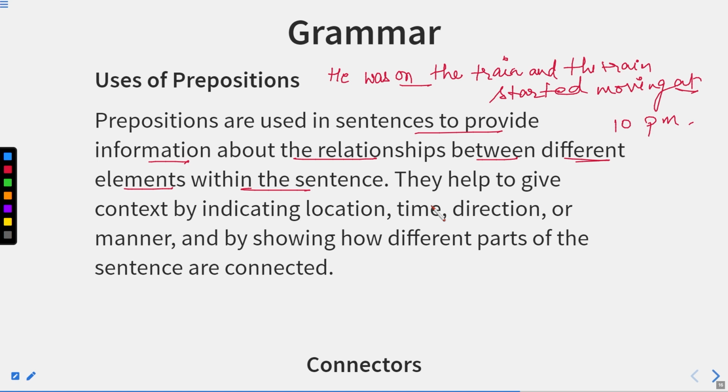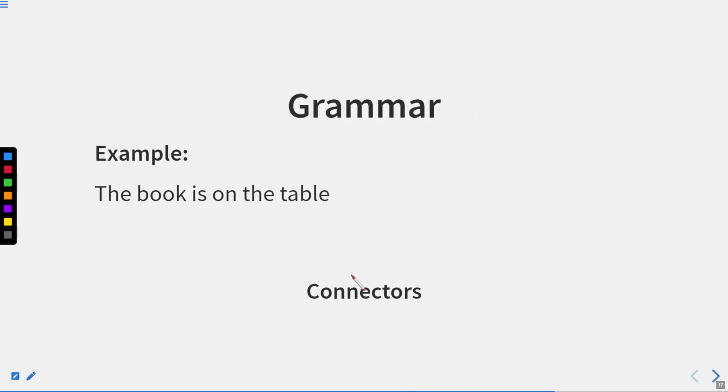They help to give context by indicating location, time, direction, or manner, and by showing how different parts of the sentence are connected with each other. Now, let us move to the next one. For example, the book is on the table. So, this on is a preposition.